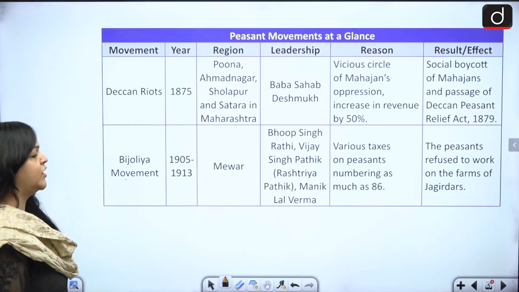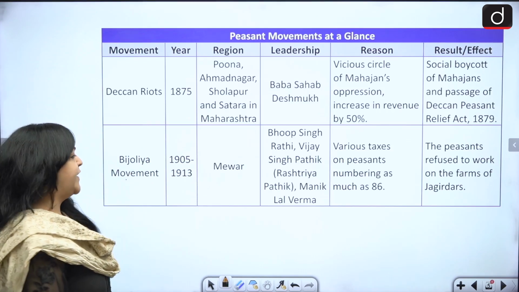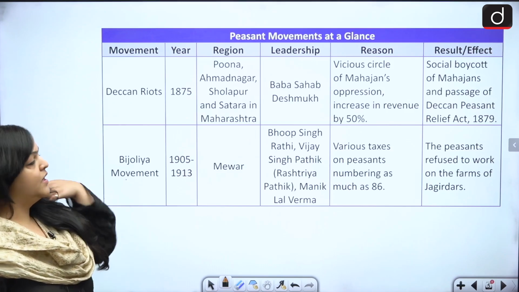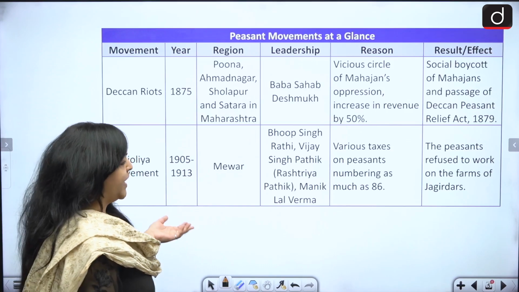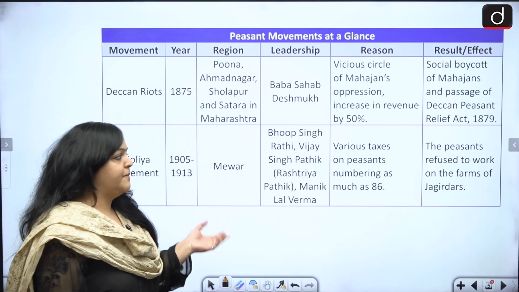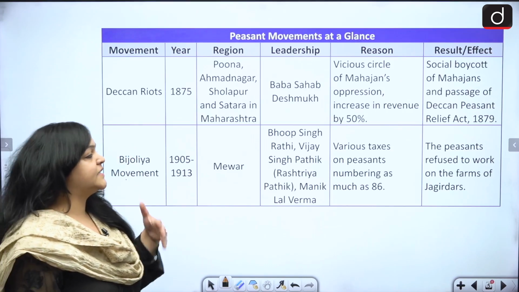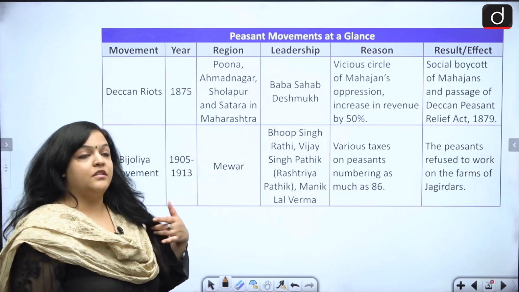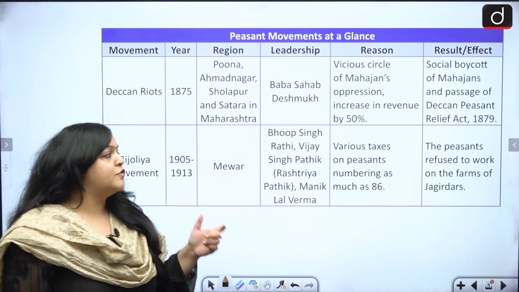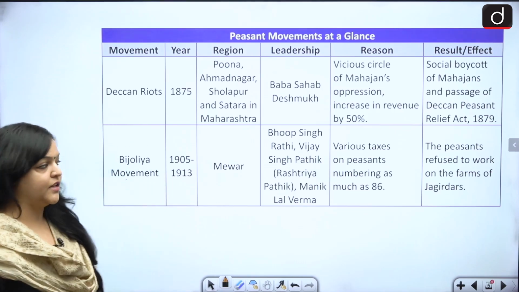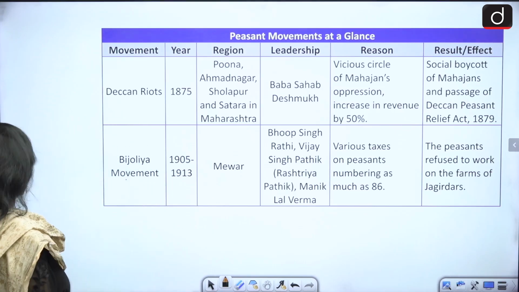Then you have the Bijolia movement, 1905 to 13, this was in Mewar. And who were the leaders? We have Bhup Singh Rathi, Vijay Singh Pathik, Manik Lal Verma. What was the reason? Various taxes on the peasants. The number of taxes had risen up to 86. The peasants refused to work on the farms of the Jagirdars. Okay? That was the end result.